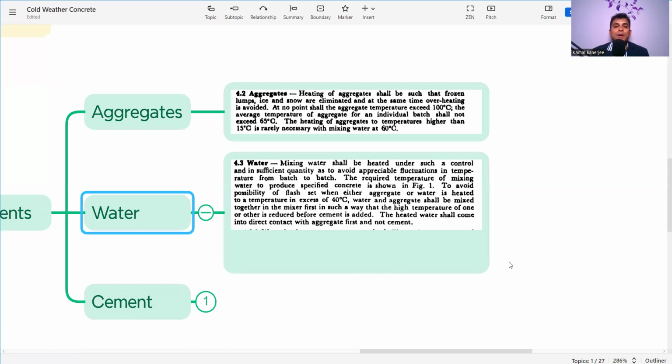Mixing water shall be placed. So it is clause 4.3 of the same code. Mixing water shall be heated under such control and in sufficient quantity as to avoid appreciable fluctuations in temperature from batch to batch. So it will be individual.